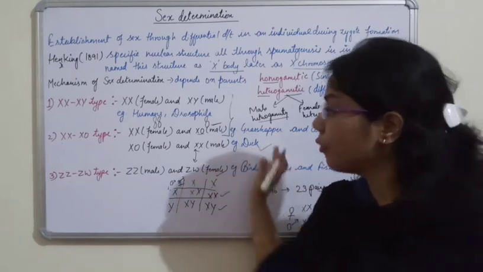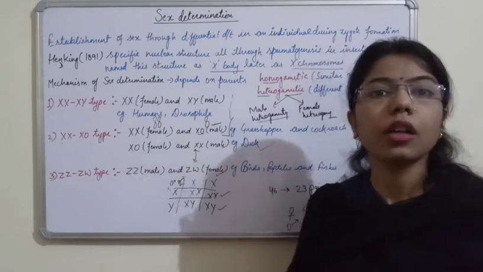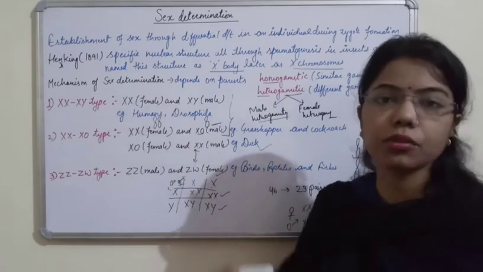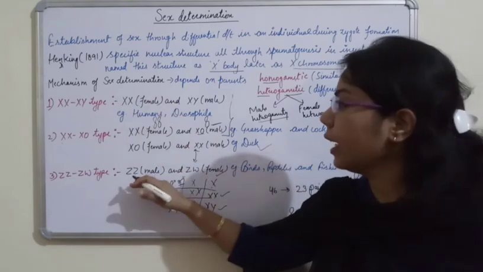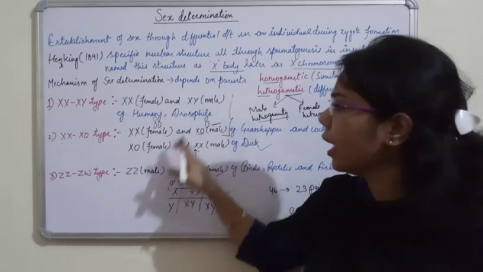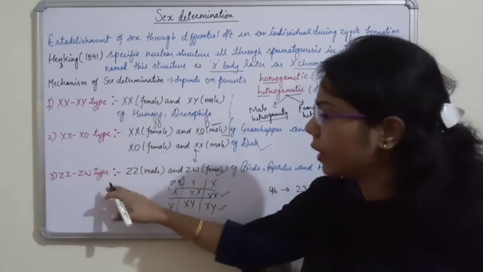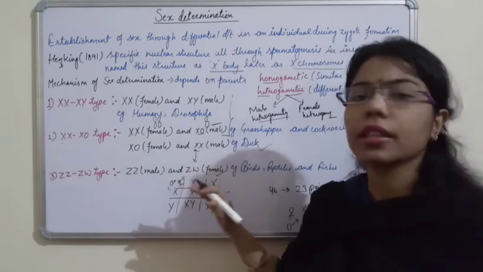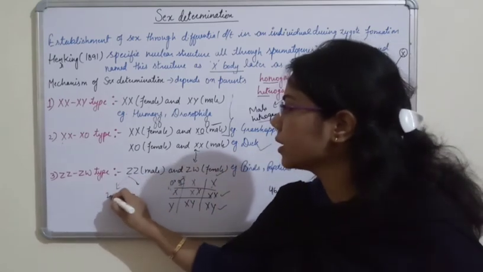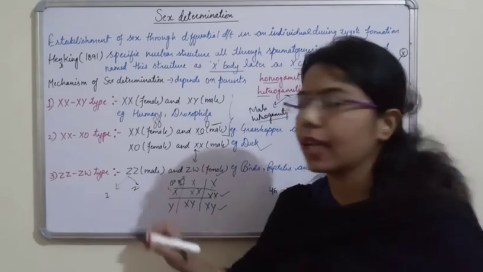Z and W type, while the male is following the homogamety. Now if you compare this with the first one, what you are observing is that there the male is heterogametic and the female is homogametic. But in case of this third type, the male is homogametic, which is forming the same type of gamete, that is ZZ.